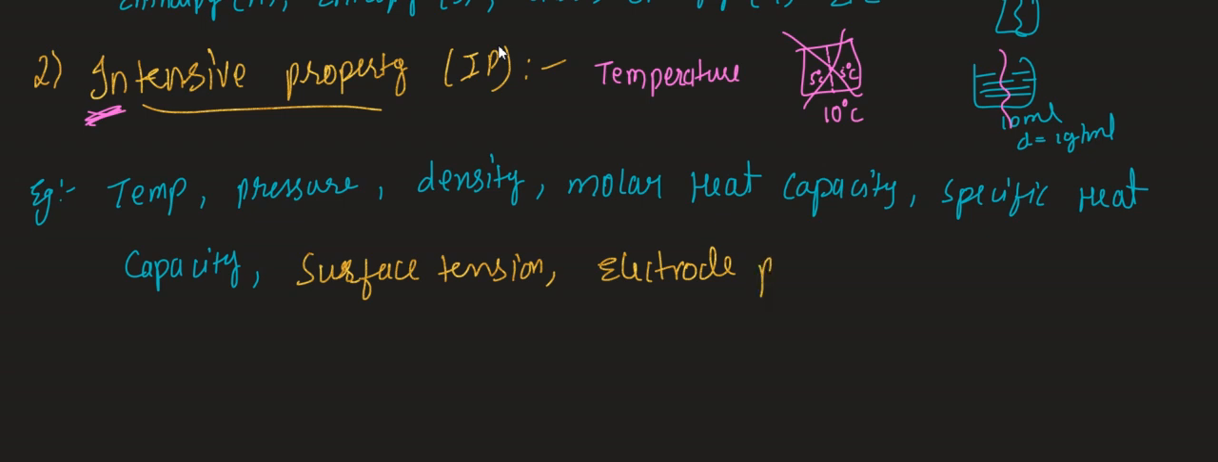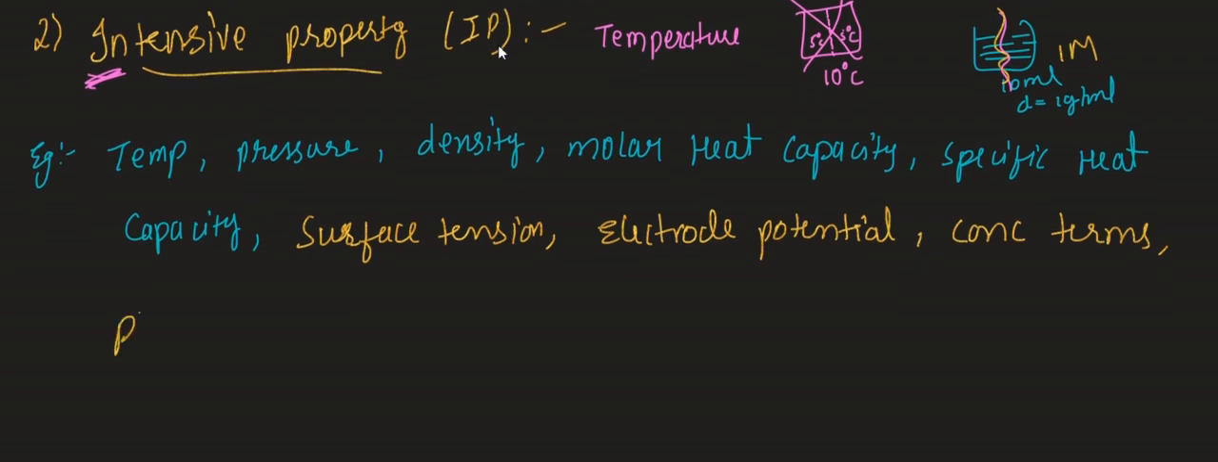So what is electrode potential? You can clearly understand it if you go through the electrochemistry chapter. Electrode potential is an intensive property. Next, concentration terms. Why are concentration terms intensive properties? Suppose the solution is 1 molarity. If I break the solution, do you get 0.5 molarity, 0.5 molarity? No. That means all concentration terms are what? Intensive property.